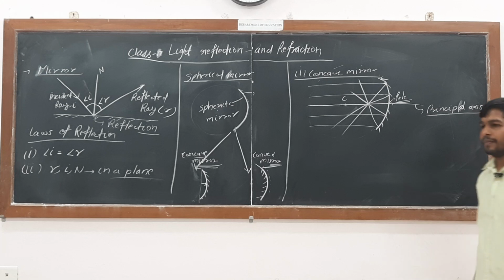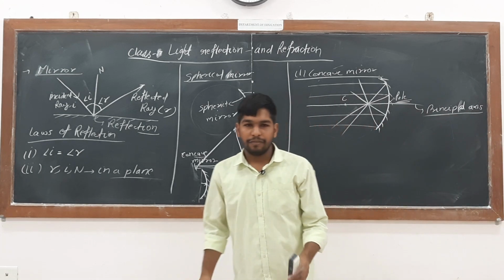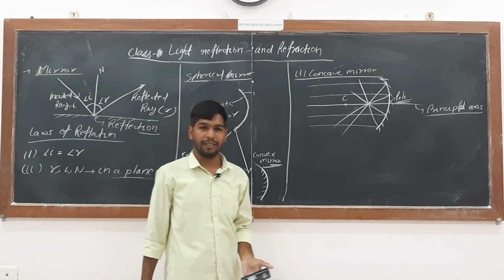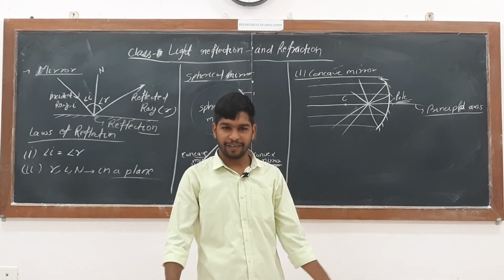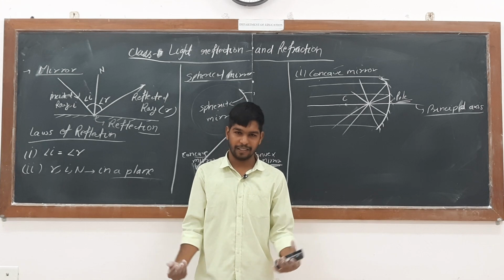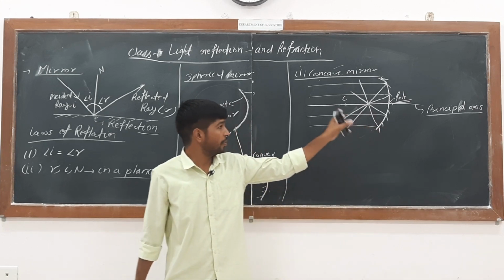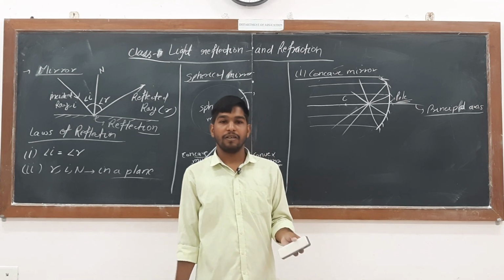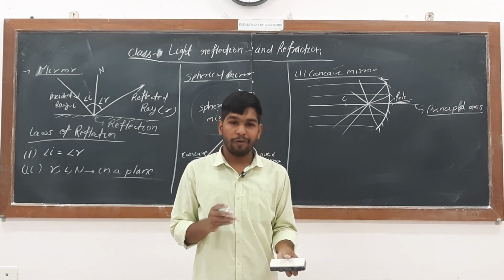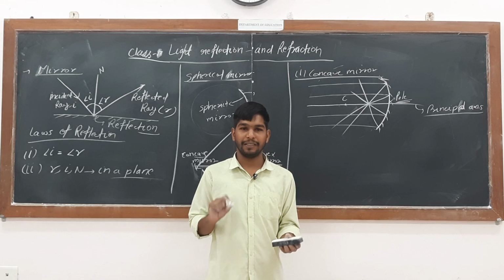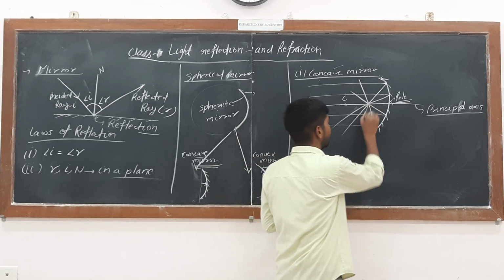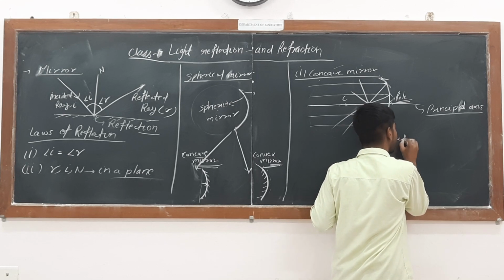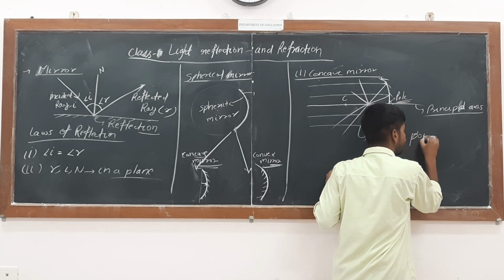So when the lights were incident parallel to the principal axis of the mirror, it was observed that after the reflection, all the lights in the concave mirror were getting incident on a point on the principal axis, and that point is called the focus point.